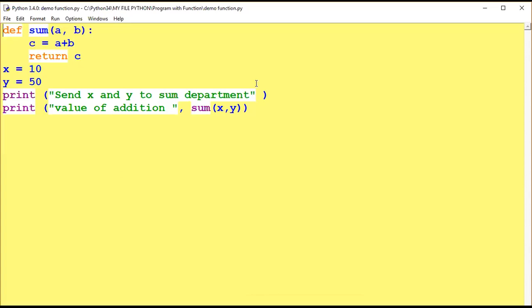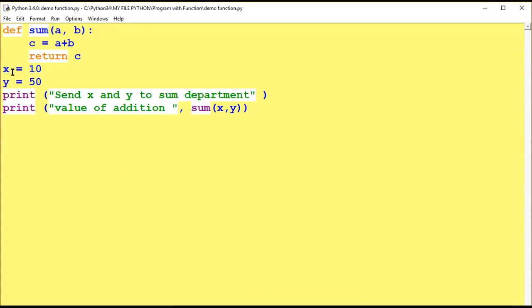So this is a demo I am giving you. See here, def is a keyword, sum is a function name, and a and b both are arguments. Colon terminates the definition, and c is another variable equal to a plus b. Whatever values a and b have will be added here. Return c.